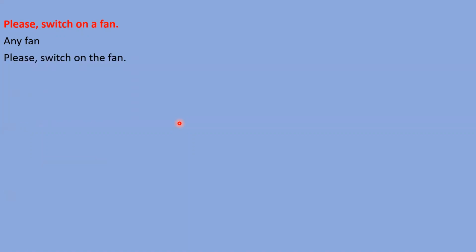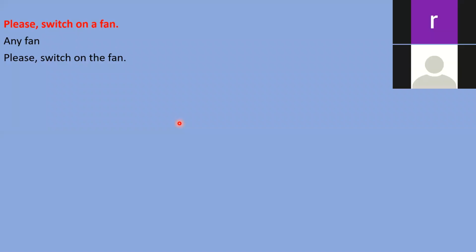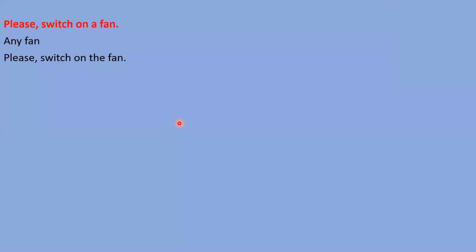But instead of this, if I say please switch on the fan, it means I'm talking about a definite fan, right? About that fan, listener and speaker both know. So it can be there according to situation. It can be possible there is only one fan, right? So about that I'm talking. Or it may be possible there are more than one fan, and I'm sitting below one fan. So I want to indicate that fan, and I want to say please switch on the fan, because I'm sitting below that fan.